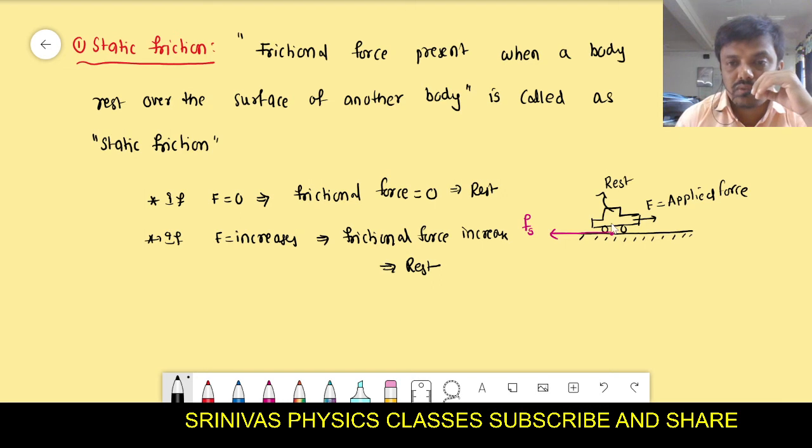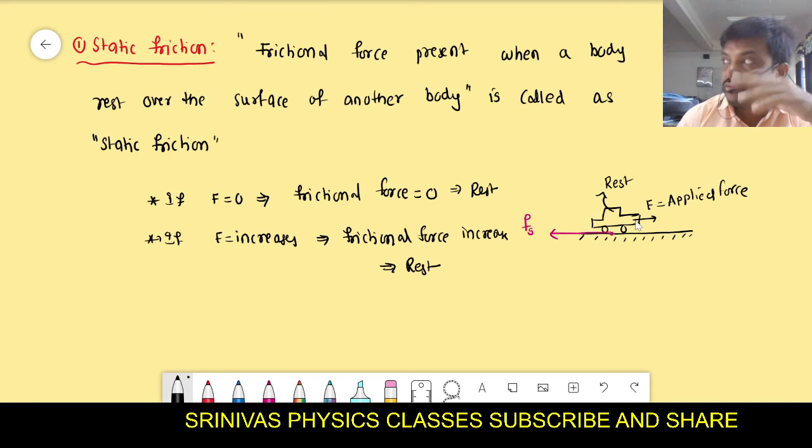Okay, you see this one first: nobody is applying force on the car, then the car is at rest, so the applied force is zero and the opposition force is also zero. Then somebody is trying to pull the car a little bit, but it is not moving, which means that little force is cancelled by the opposition force. Now some more force is applied, and even though the car is at rest, that means the increased force is also cancelled by the opposition force. Yes or no?